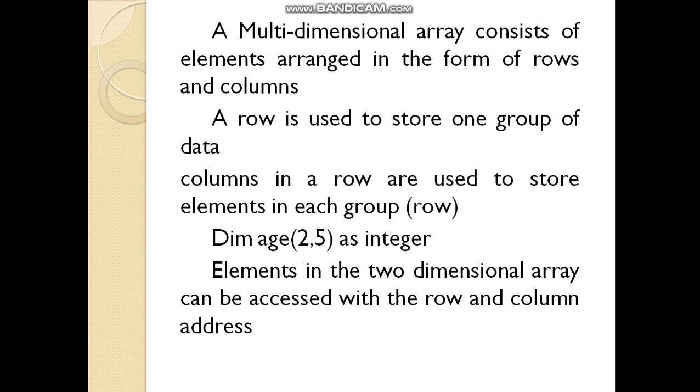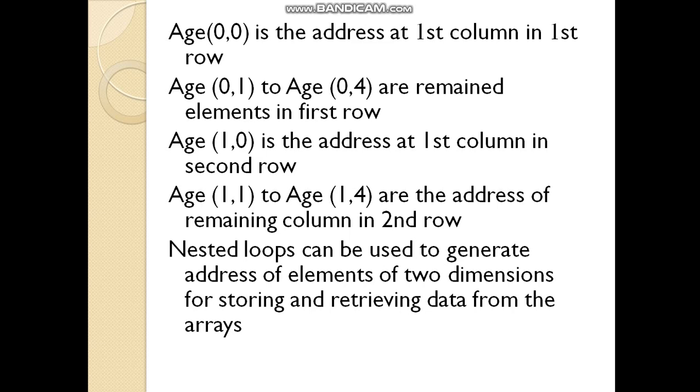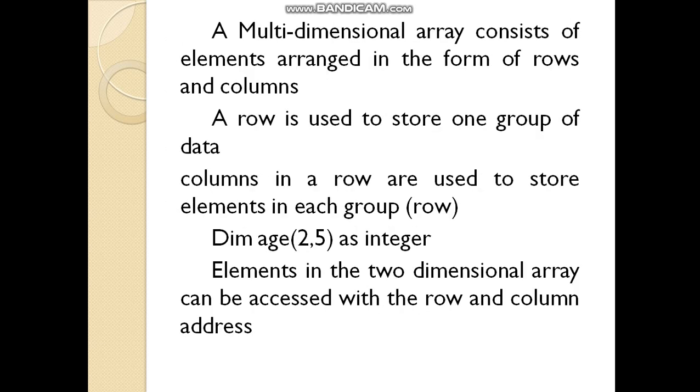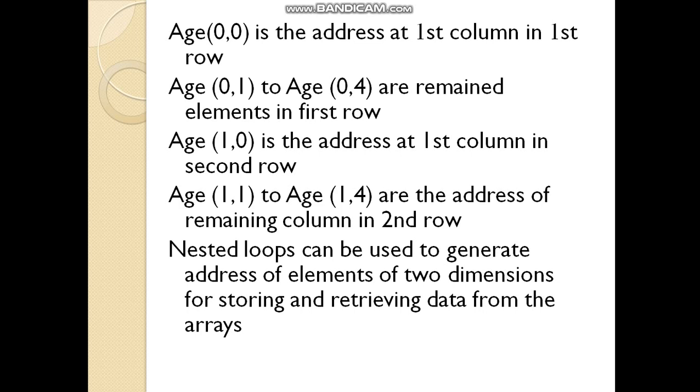Dim age(2, 5) as Integer. Elements in this two-dimensional array can be accessed with row and column addresses. Dim age(2, 5) as Integer means 2 rows and 5 columns. age(0, 0) is the address of the first row, first column. age(0, 1) to age(0, 4) are the remaining elements. Like that we can use the values in that array by using their index numbers. For this purpose we can use nested loops to generate the addresses. Okay, thank you.